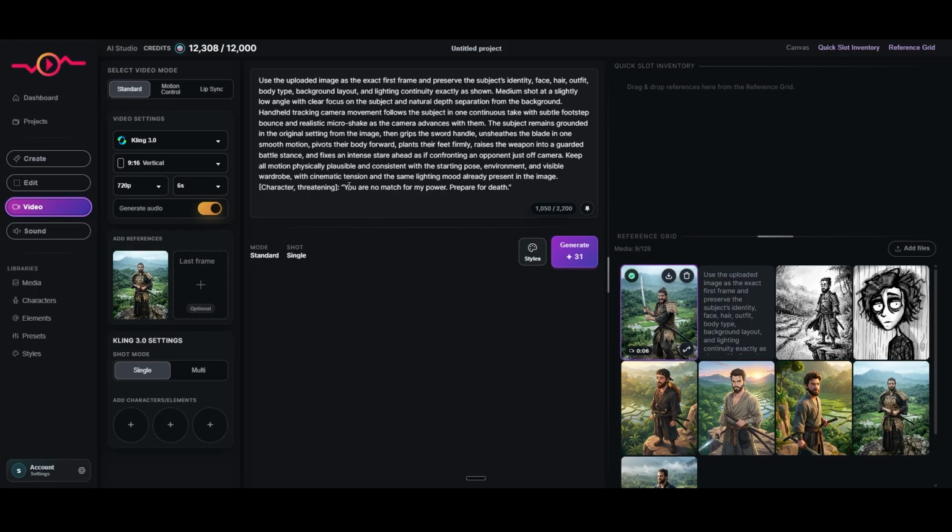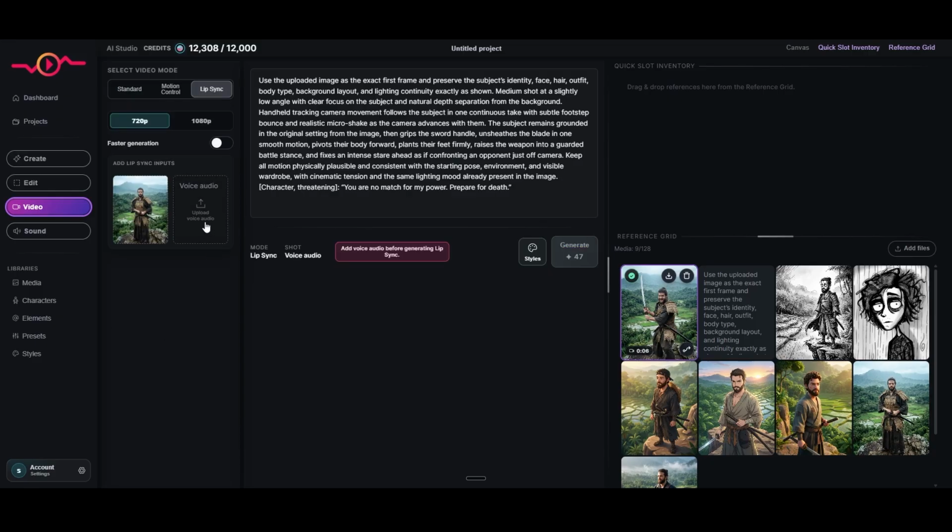Okay, so that is method number 1. But for method number 2, I'm actually going to switch the tool into a lip sync mode right here. And this is where I can drop a pre-recorded audio file, and then it will animate the image with that pre-existing audio file. Just for fun, I'm going to jump into the music panel.